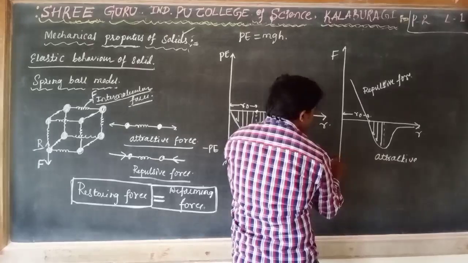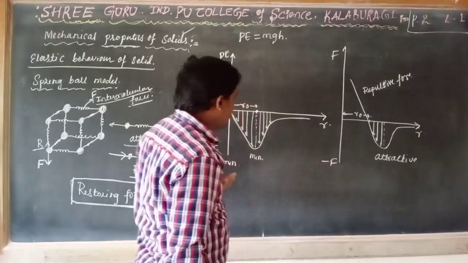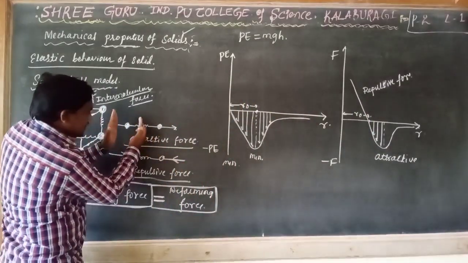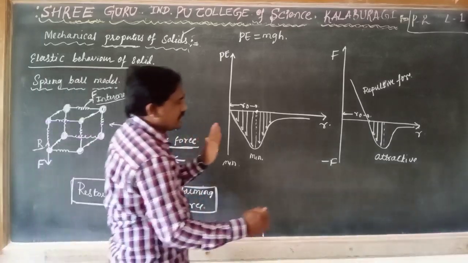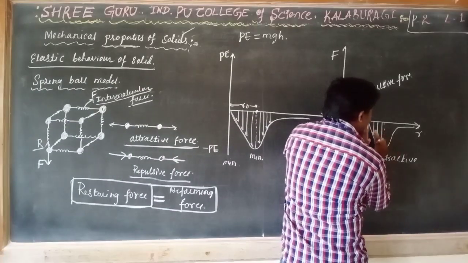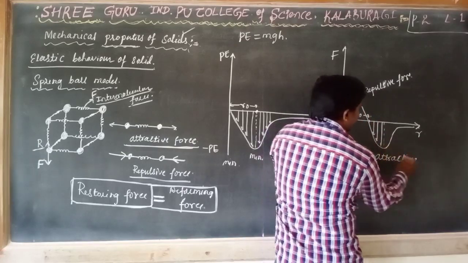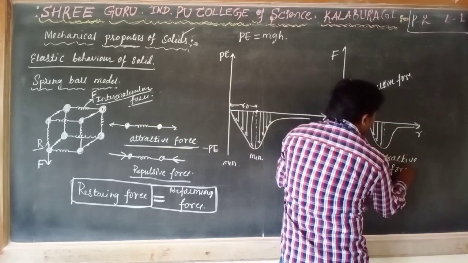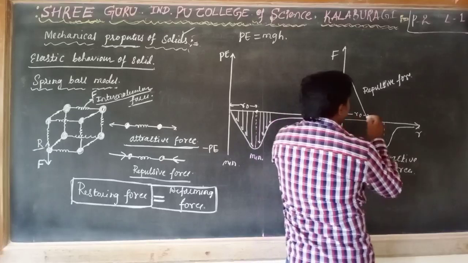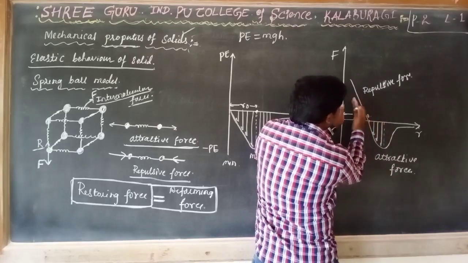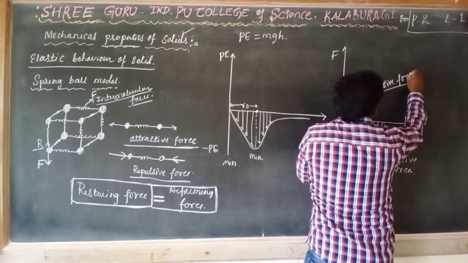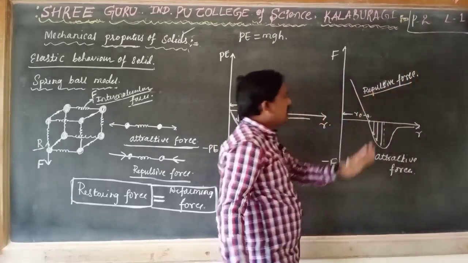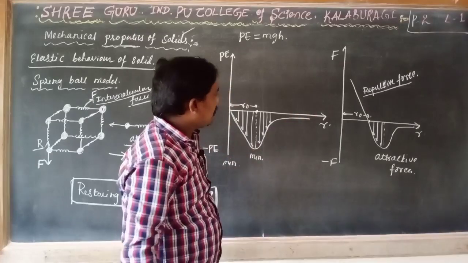That's why here F is negative. If the interatomic distance increases, attractive force. If the separation increases, an attractive force is developed on that particular spring. If the interatomic distance goes on decreasing, there is a repulsive force.